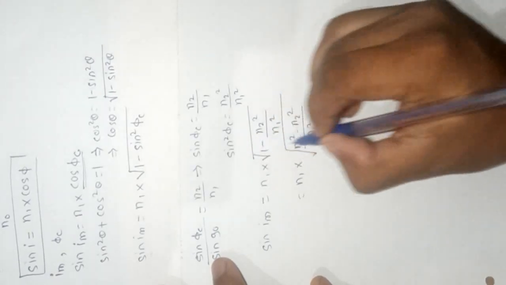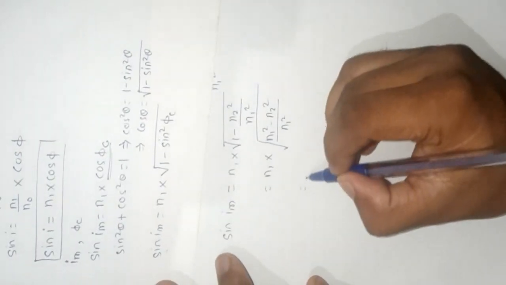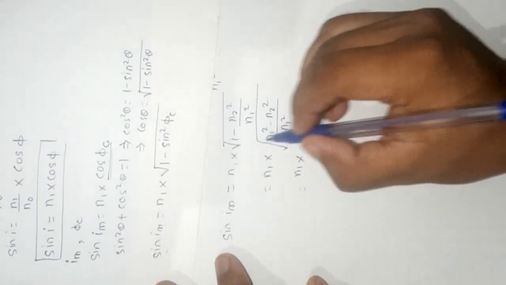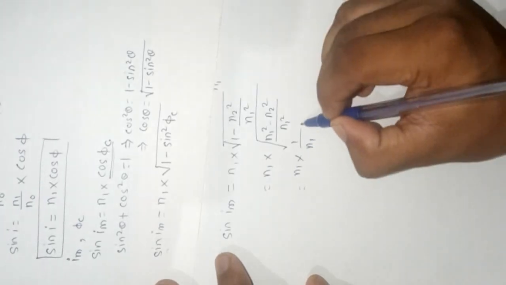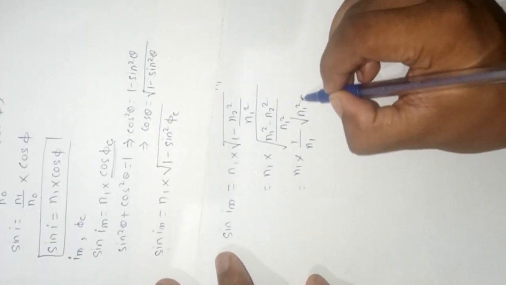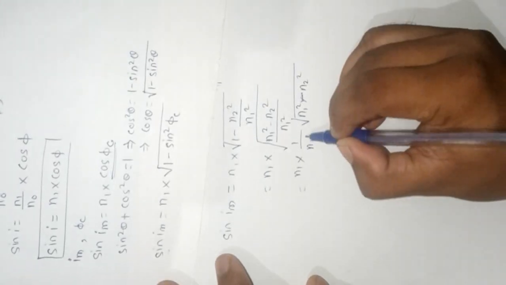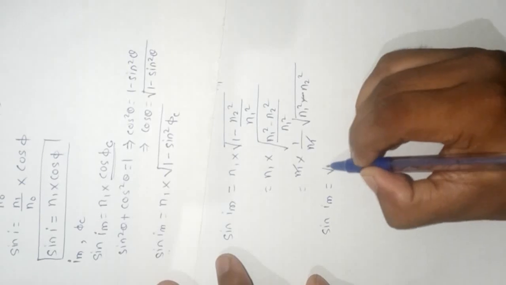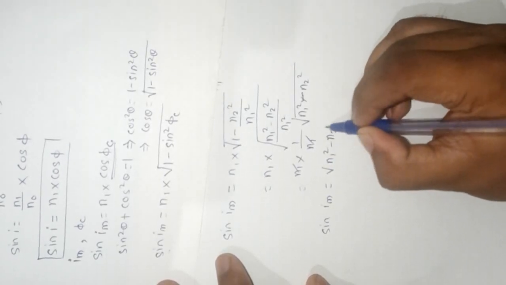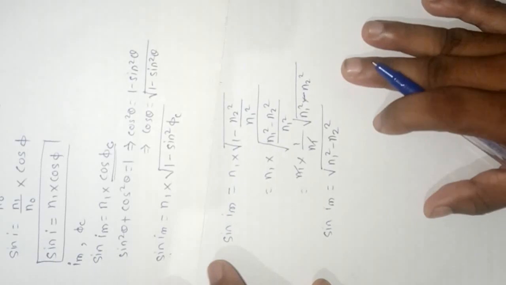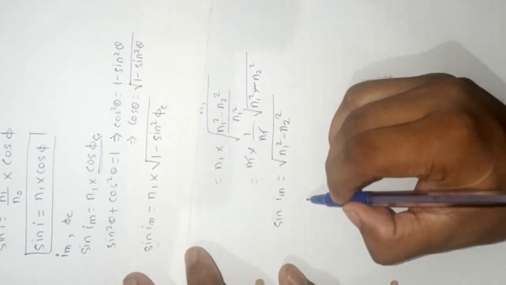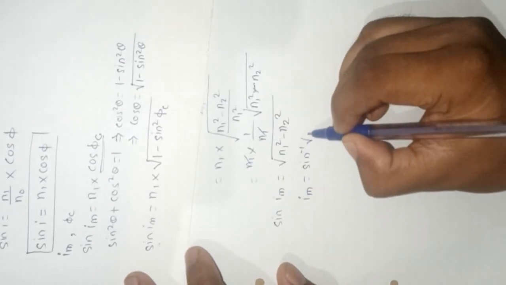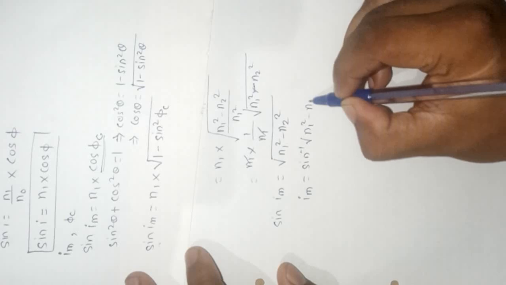Taking the square root, we get 1 upon n1 into root of n1 square minus n2 square. This n1 and this n1 get cancelled, so finally we get sin Im is equal to root of n1 square minus n2 square, and hence Im is equal to sine inverse of root of n1 square minus n2 square.